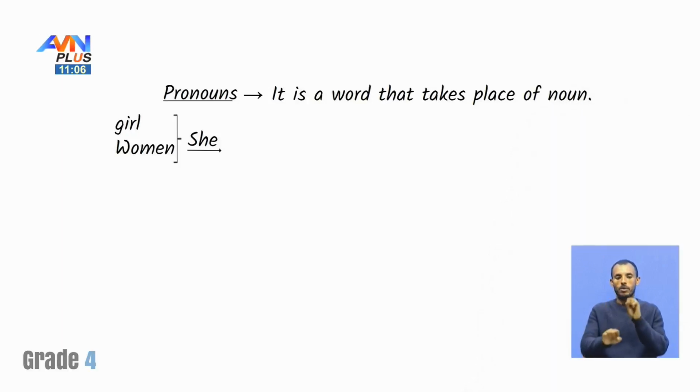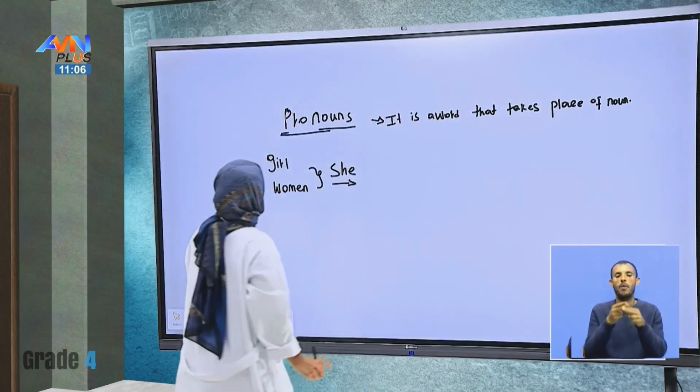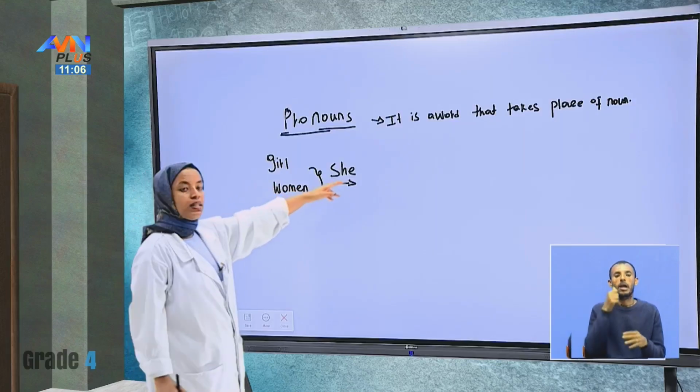This is the definition. As I mentioned, girl, woman, we can say she.